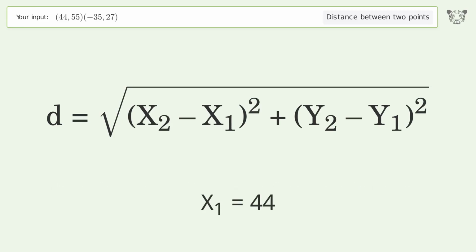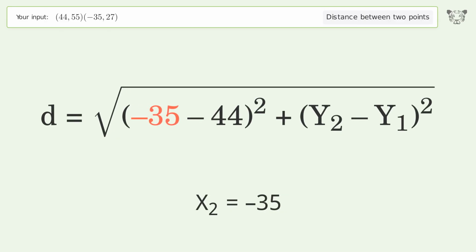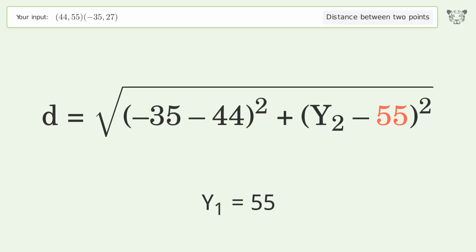x1 equals 44. x2 equals negative 35. y1 equals 55. y2 equals 27.